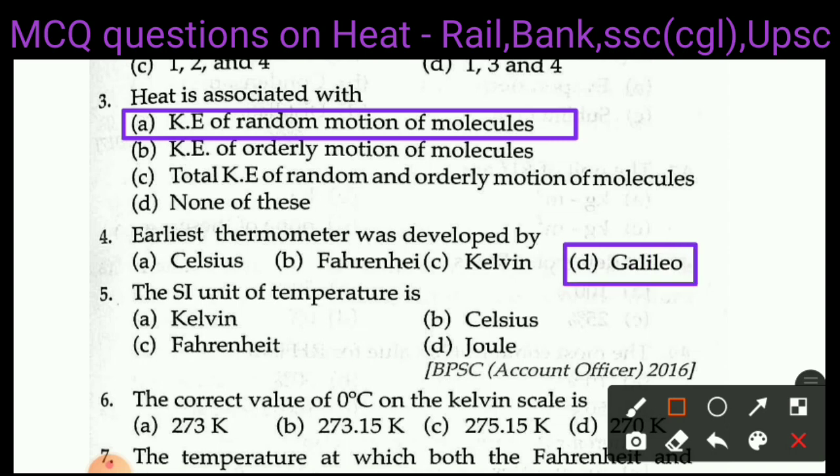Next question is question number 5. The SI unit of temperature is A, Kelvin, B, Celsius, C, Fahrenheit, D, Joule. Right answer of question number 5 is A, Kelvin.